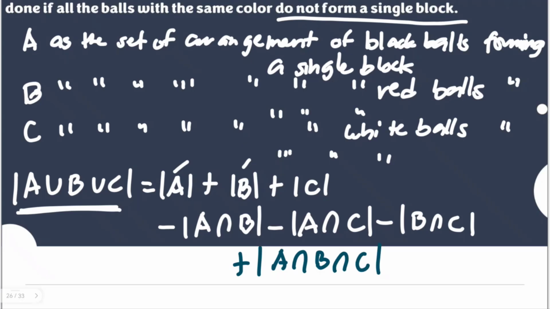we remove all of these three groups here, because if we say that all the three sets of colors for balls are forming single blocks, they are also counted for the intersections. Okay, so we're going to add them up.